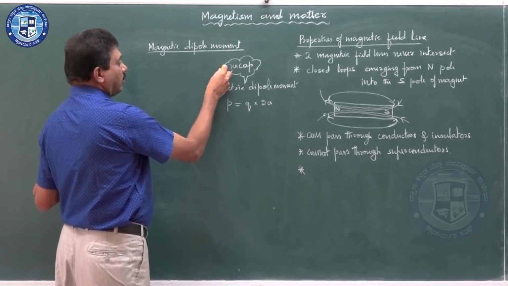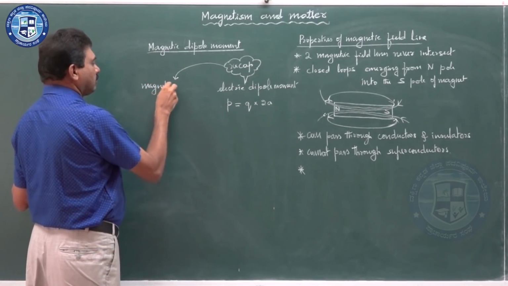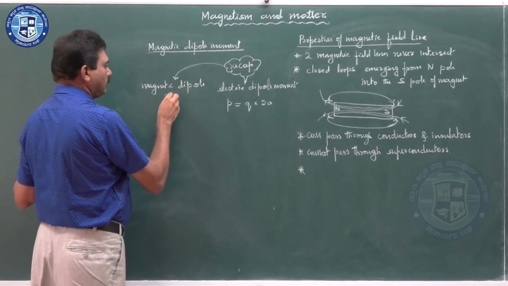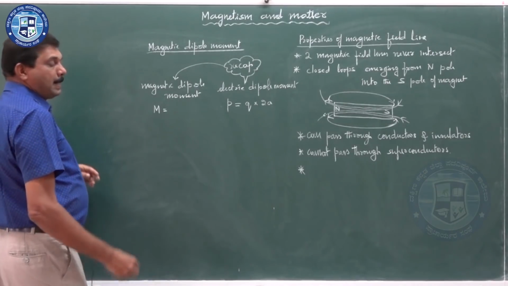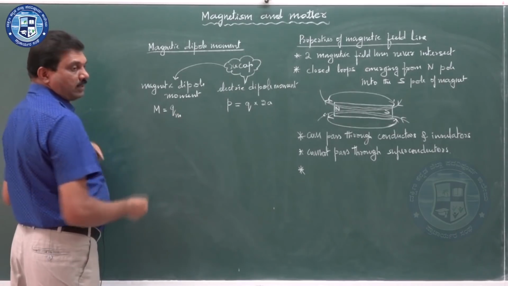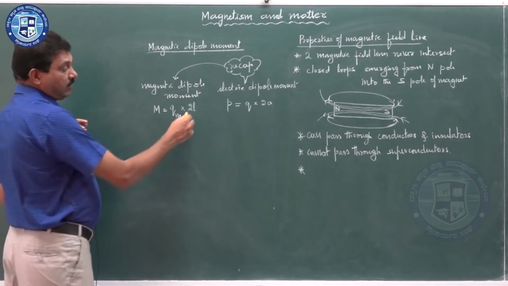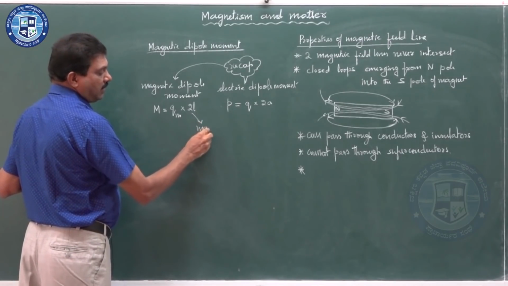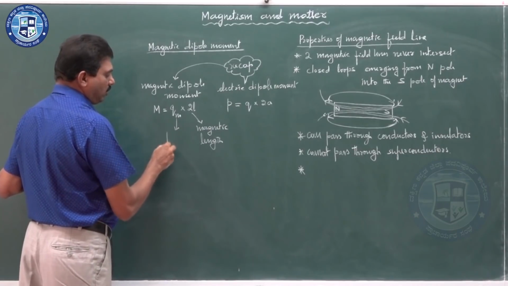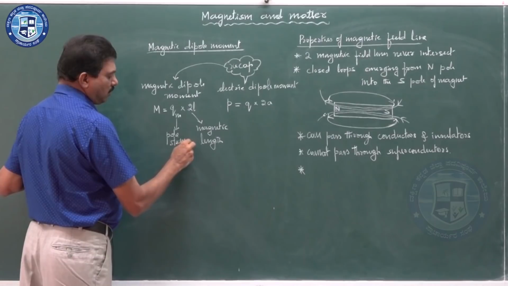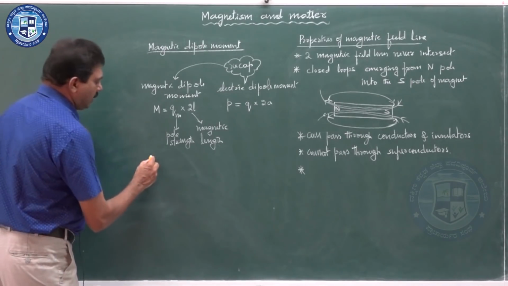Now, similar to that, for the magnetic dipole moment, it is denoted as M. M is equal to the pole strength Qm into 2L, where 2L is the magnetic length, and Qm is called the pole strength.